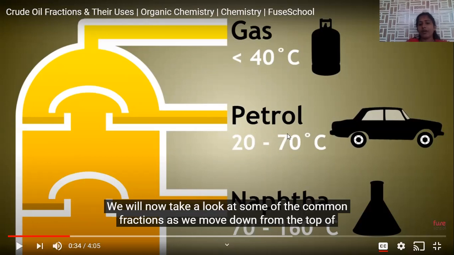And next is about petrol. It is in the range of C5 to C9 hydrocarbons. It is collected in the range of 20 to 70 degrees centigrade. And it is mainly used as automobile fuel, petrol, or gasoline. Gasoline is the commercial name of petrol.